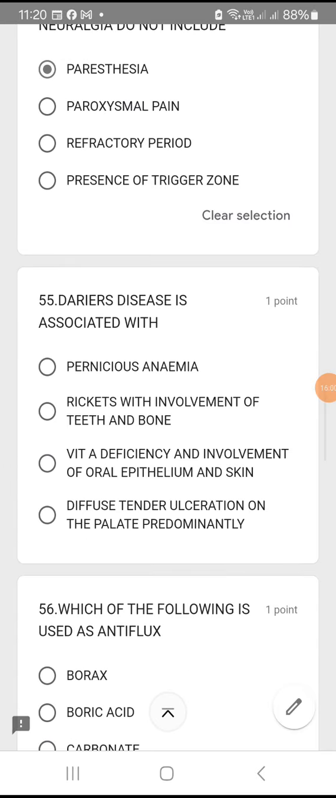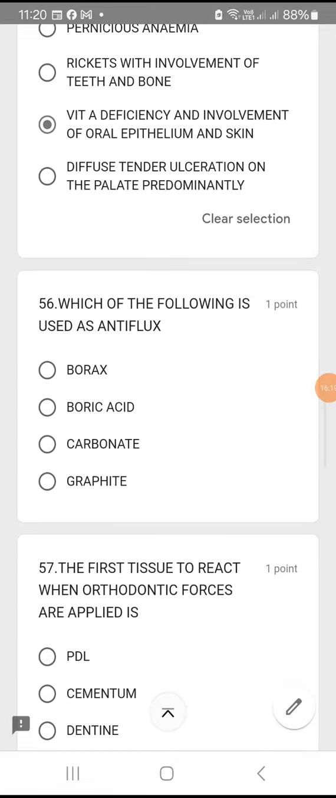Question number 55. Dayer's disease is associated with pernicious anemia, rickets with involvement of the teeth and bone, vitamin D deficiency, and involvement of the oral epithelium and skin, diffuse tender ulceration on the palate predominantly. So what do you think? The answer is Dayer's disease associated with vitamin A deficiency. So option C is the right answer.